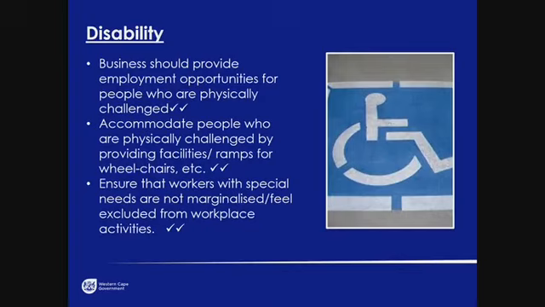We could accommodate people who are physically challenged. For example, we could have ramps for wheelchairs or lifts that make it a bit easier for people to access their workplaces who might be in wheelchairs or be using crutches. We could ensure that the workers with special needs are not marginalized or feel excluded from the workplace activities, because we must remember, grade 12, that people who have disabilities or physical challenges doesn't mean they're incompetent or can't do jobs. It just means that the workplace needs to put something in place that makes it a little bit easier for them to do so.